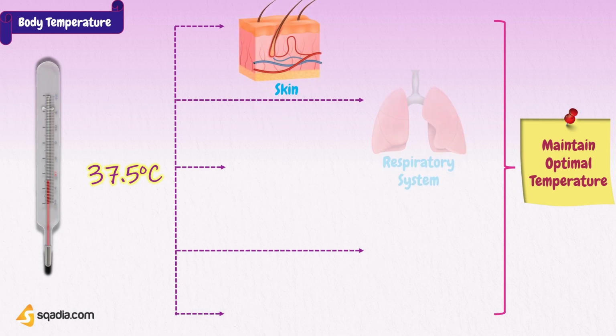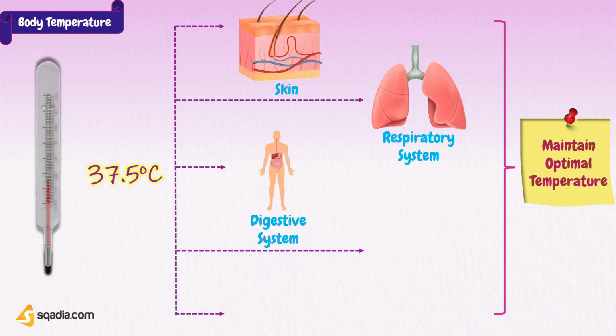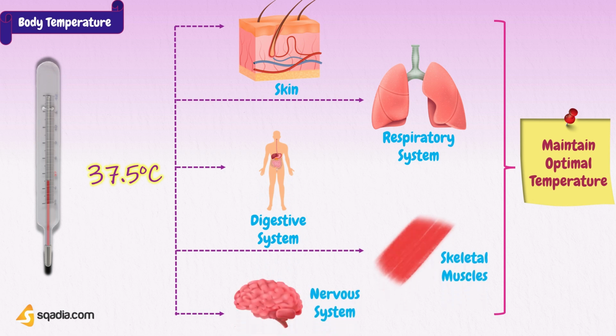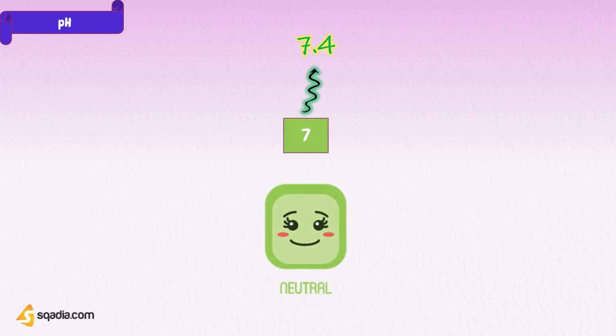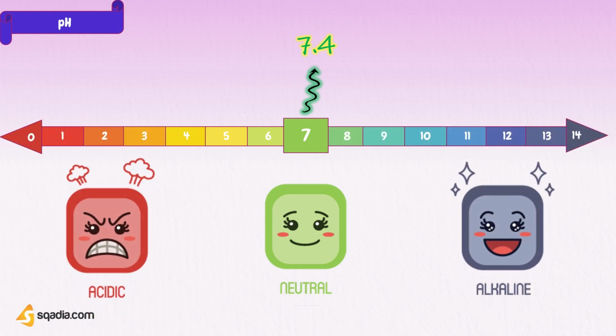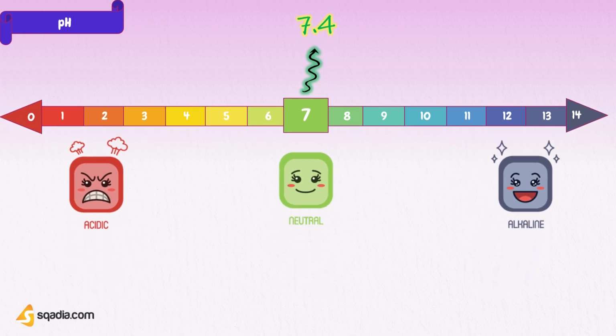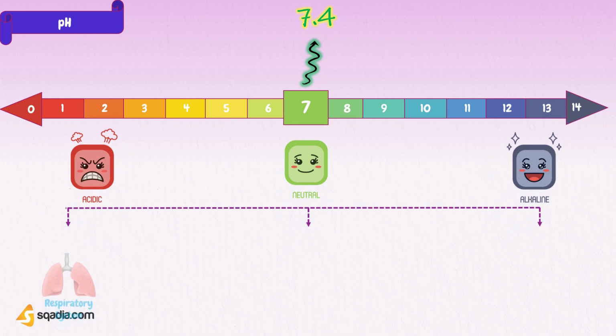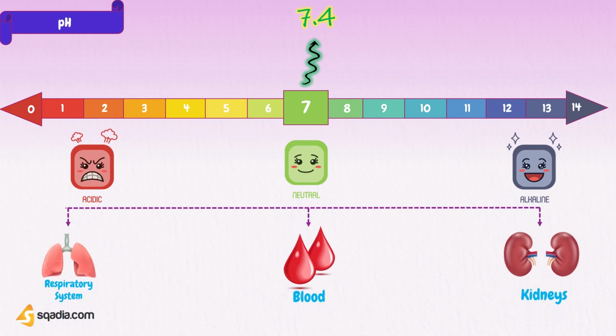The skin, respiratory system, digestive system, excretory system, skeletal muscles, and nervous system are involved in maintaining the temperature within normal limits. The pH of the extracellular fluid must be maintained at the critical value of 7.4. The tissues cannot survive if it is altered. Thus, the decrease in pH, that is acidosis, or increase in pH, that is alkalosis, affects the tissues markedly. The respiratory system, blood, and kidney help in the regulation of pH.